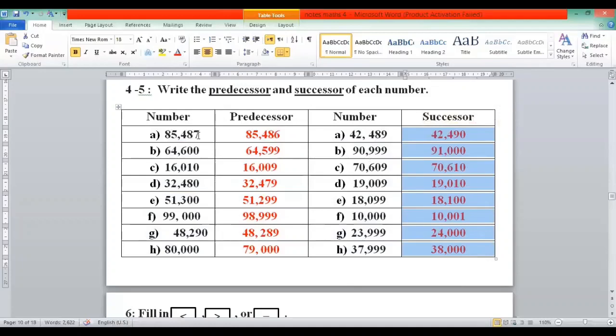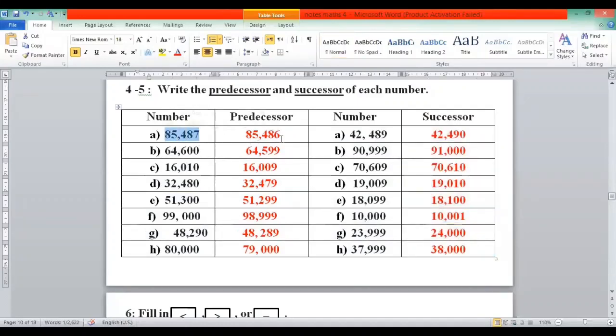So the technique is, whenever you want to write the predecessor of any number, just subtract 1. For example, the number given is 85,487. When you subtract 1, you get 85,486. Instead of 87, 86 will come. Similarly, you subtract 1 from 600, you get 599. When you subtract 1 from 10, you get 9. In this way, subtract 1 and write the previous number, and in the successor, write the next number.